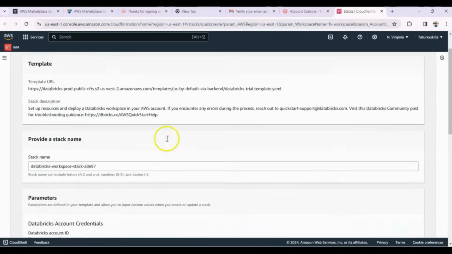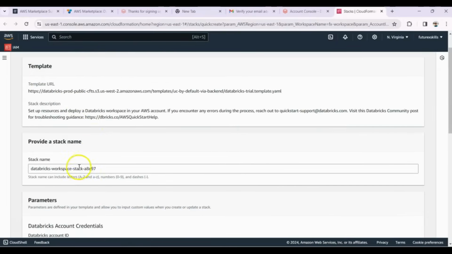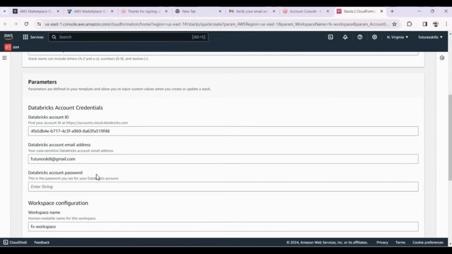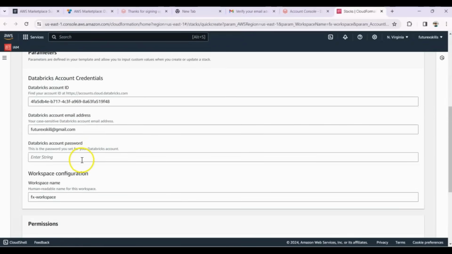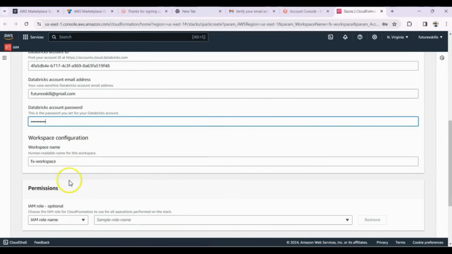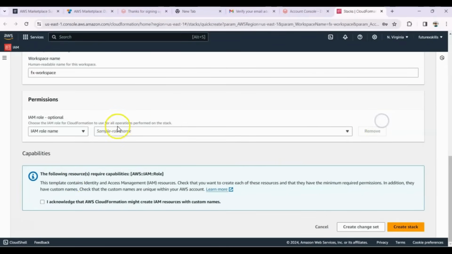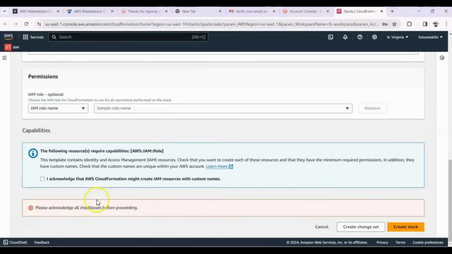On this screen, we are prompted to create a stack. Most of the fields will already be filled out. It provides the stack name and creates a Databricks account ID. Here, we need to enter the password we set for this account. The Workspace field is already pre-populated as Effects Workspace. Leave the Role field blank, as it's optional. Check the box and click Create Stack.